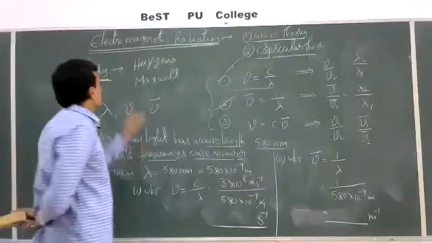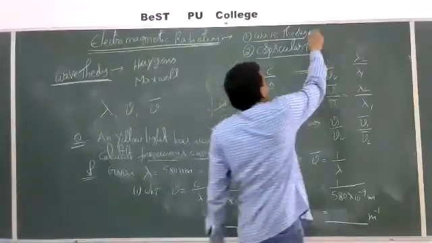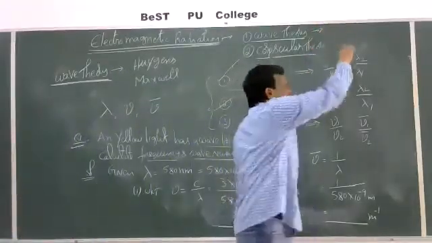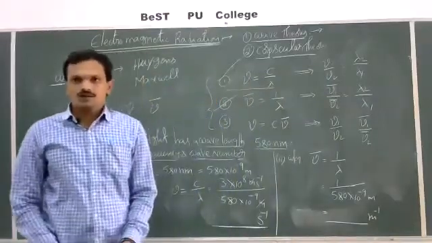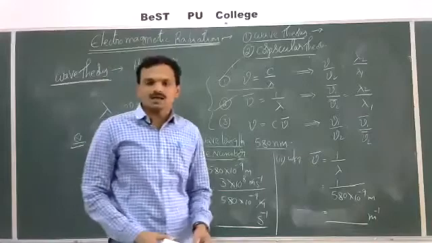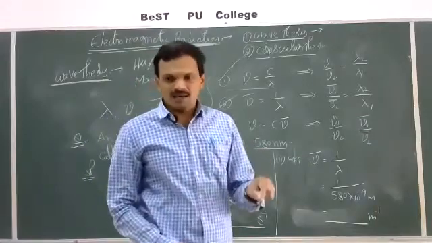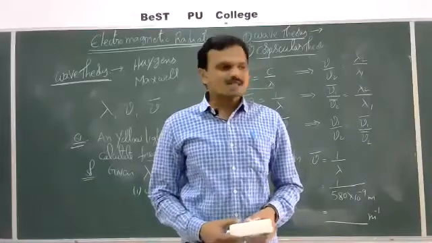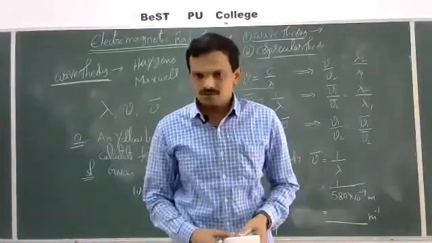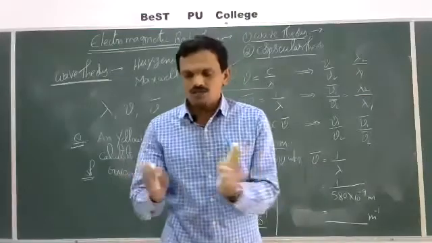Then what are the merits and demerits of this wave theory? This wave theory of electromagnetic radiation can explain the interference of waves as well as the diffraction of waves, like the combination of waves.